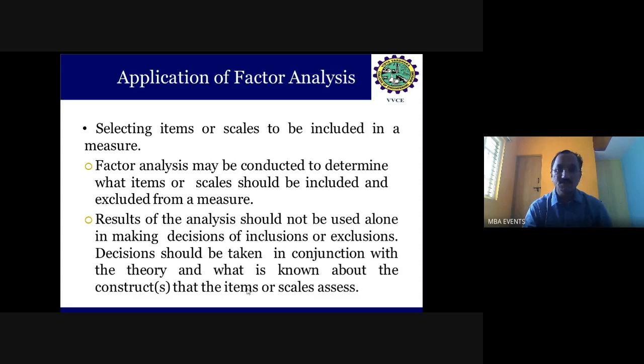If I remove these items through the factor analysis, am I missing my expected objectives, or is it the question I actually developed to explain my intention of studying in the empirical study? These things have to be reconsidered by the researchers before removing or adding any questions or keeping the present items in the questionnaire.